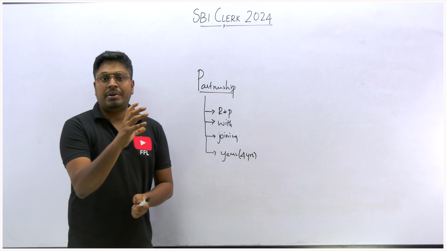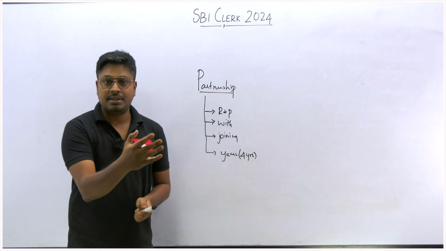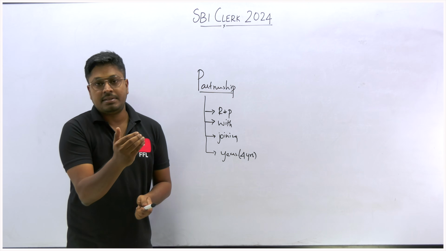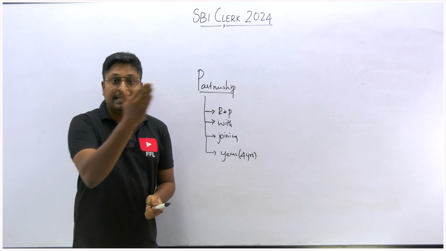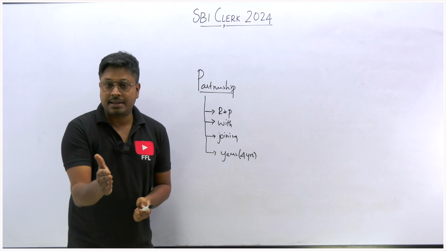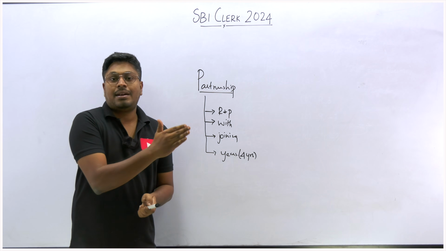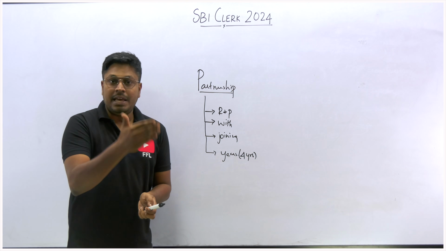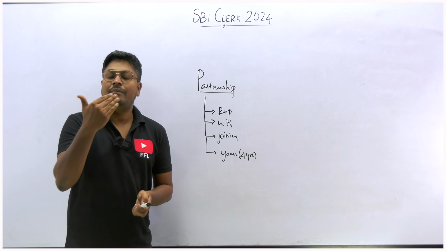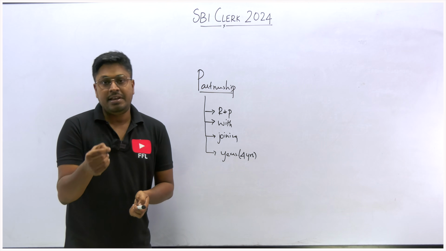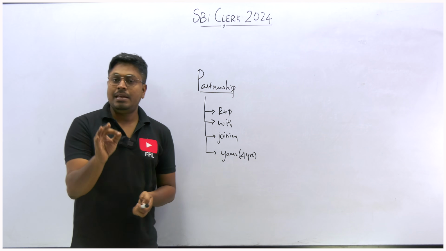So understand the question: how many years they are doing a business, how many persons are doing the business, and from the starting till the end, whether everyone was there in the business, or whether from the starting, after 2 months or 3 months, a person leaves the business. You just have small changes in the equation. That's it. So it's a very easy topic.